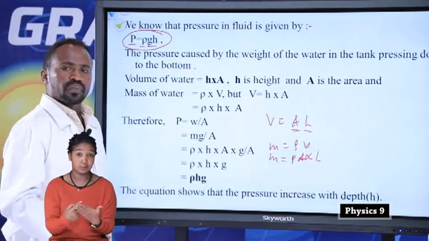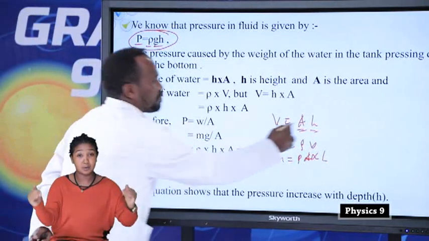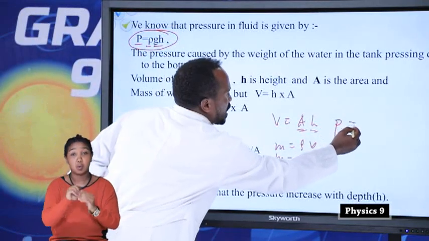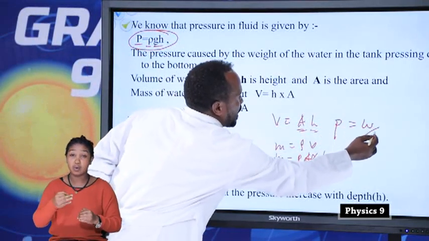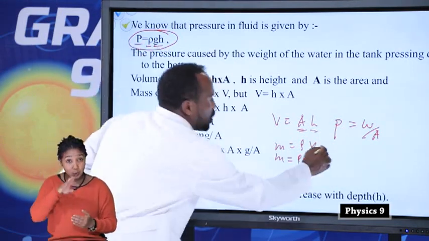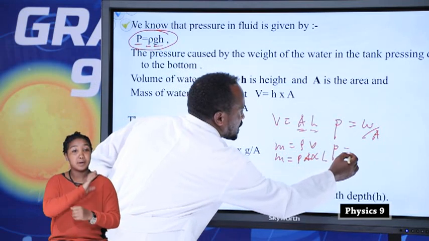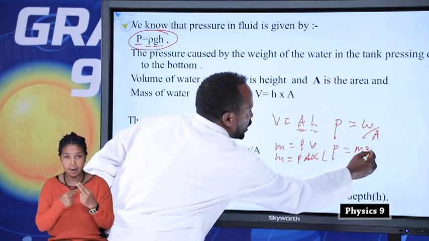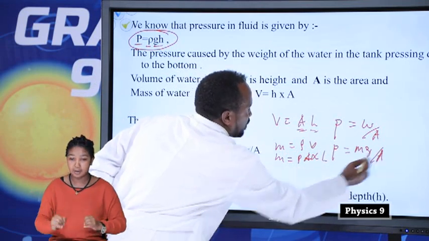Therefore, pressure is equal to force or weight over area. Weight is equal to M times G, so pressure is equal to M times G over area.